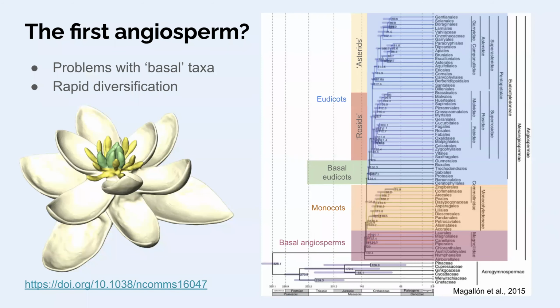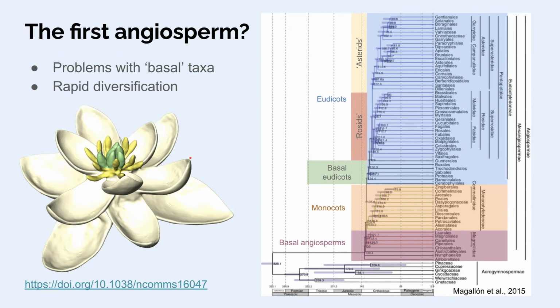As I mentioned, there's been some effort to reconstruct the first flower. This is a paper from not too long ago that was trying to do just that, basically taking the evidence we have in a phylogenetic context: can we reconstruct what the original flower looked like? And it's not too different from what I was just describing. Separate parts, spiral arrangement, and multiples of each of the floral organs.